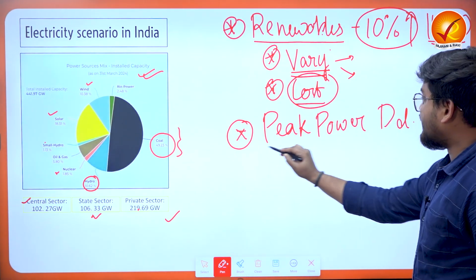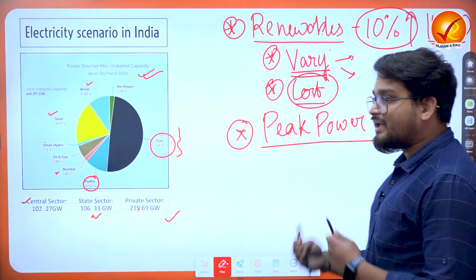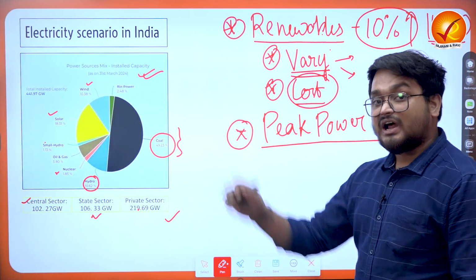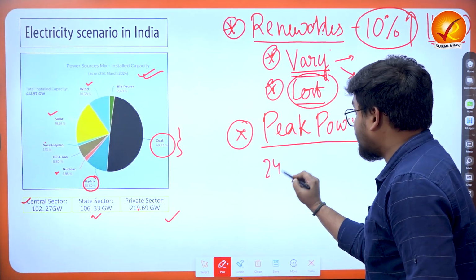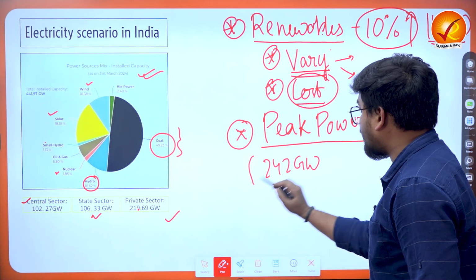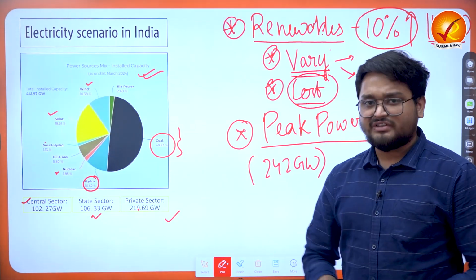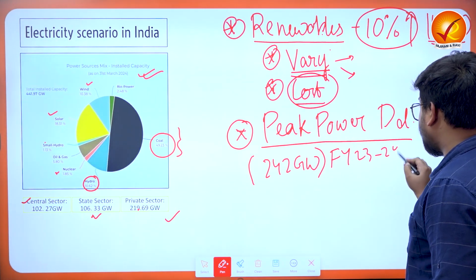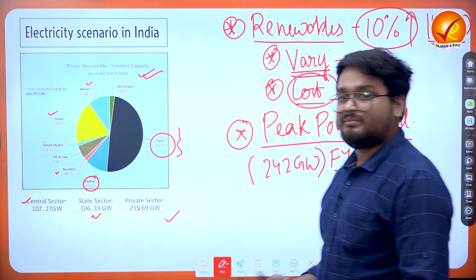Now, when we talk about India's peak power demand, we understand that the Ministry of Power in the country set a target of achieving 242 gigawatts of energy from all of the sources in the last financial year, that is financial year 2023 to 2024, which just concluded in the month of April, right?